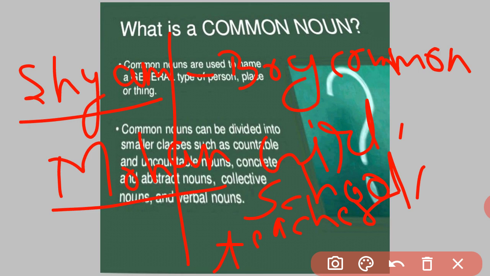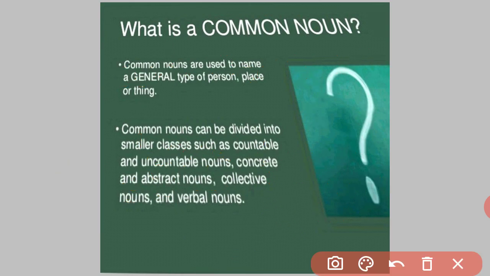City may be any city in this world. So city is a common noun, and for example Raipur, Bilaspur are the names of specific cities. That's why Raipur is a proper noun. Are you getting the difference? A common noun is a general type of person or thing, like school, teacher, boy, girl, doctor.